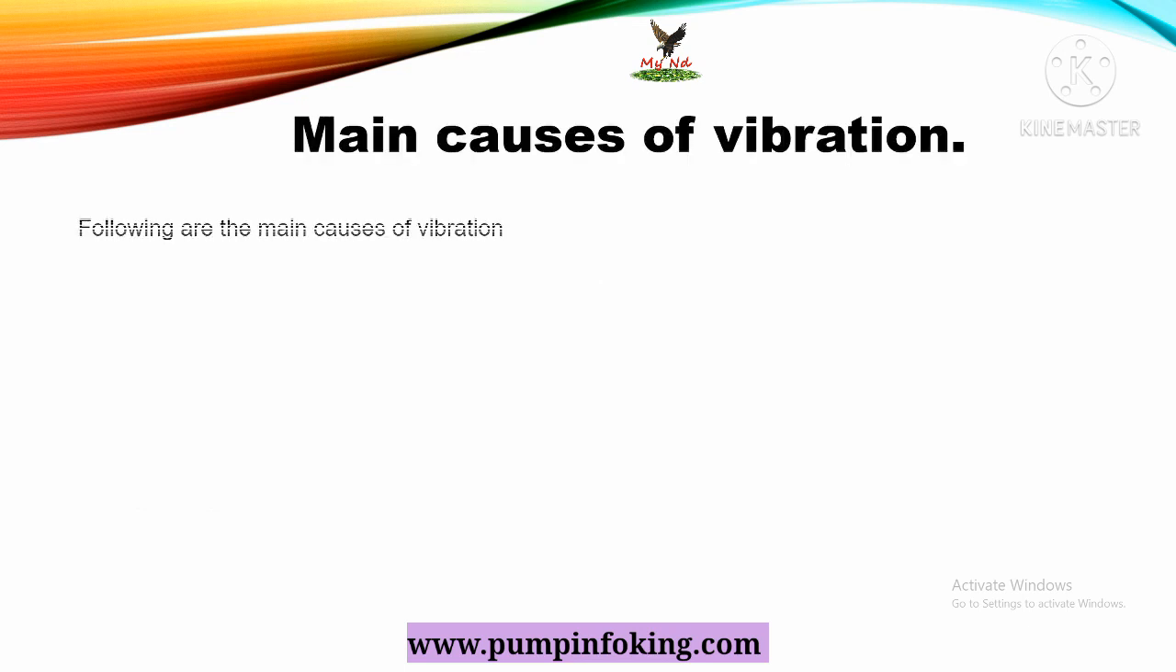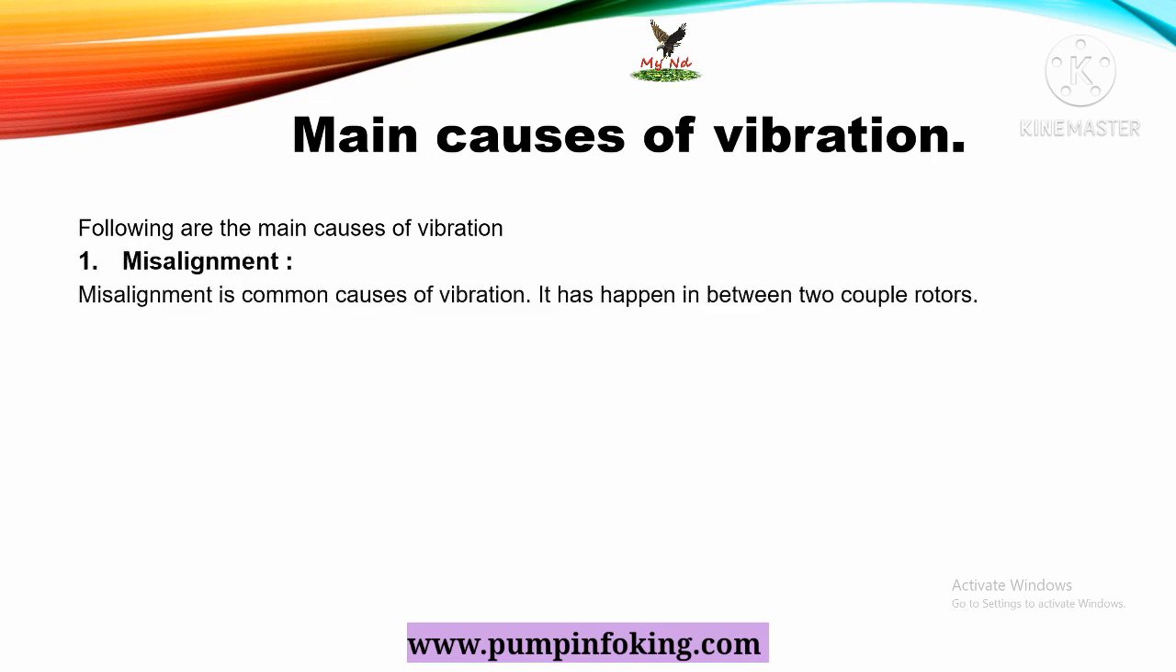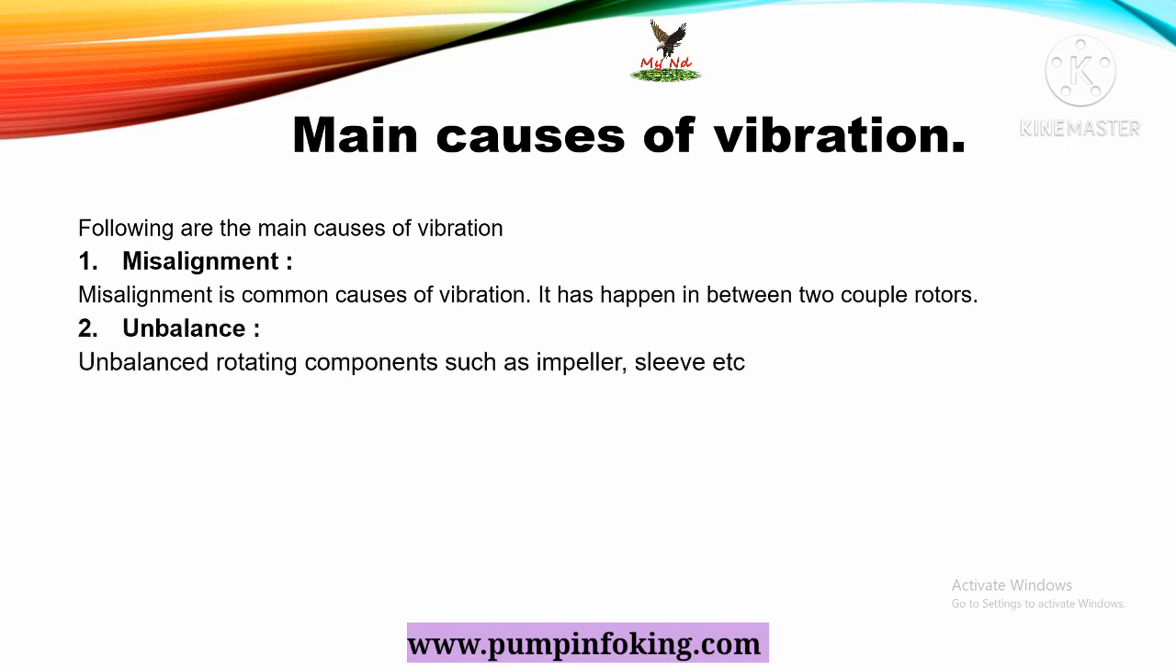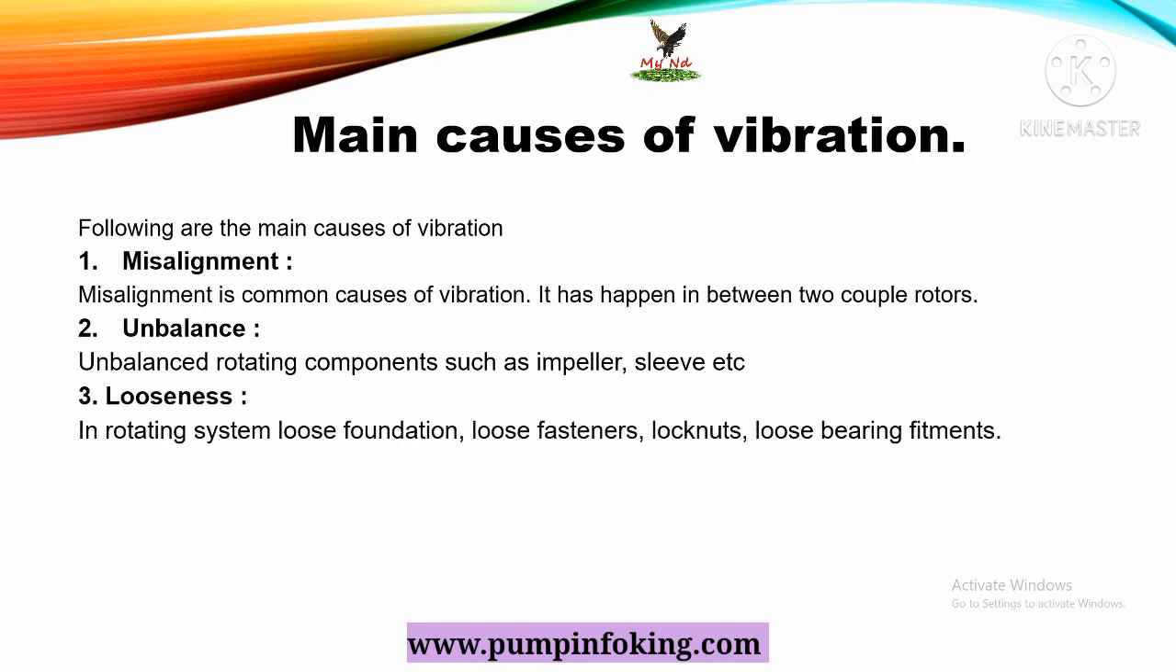Main causes of vibration. Following are the main causes of vibration. First one is misalignment. Misalignment is a common cause of vibration. It happens between the two coupled rotors. Second cause is unbalance. Unbalance of rotating components such as the impeller, sleeve, etc. Third one is looseness. In a rotating system, the loose foundation, loose fastener, lock nut, loose bearing fitments cause vibration.